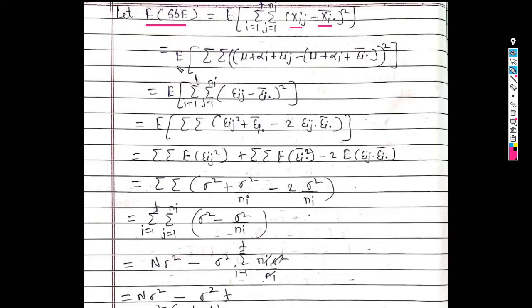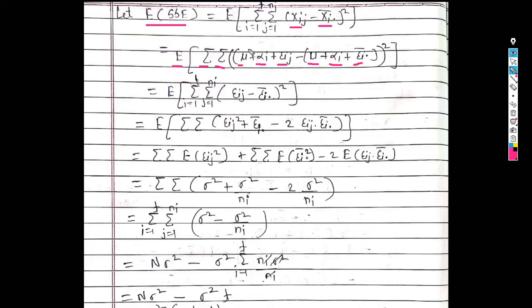Now we get, in the next step, expected value of summation over i, summation over j, now x_ij can be written as mu plus alpha_i plus epsilon_ij, minus, now the ith treatment mean can be written as mu plus alpha_i plus epsilon i dot bar, and whole bracket square.